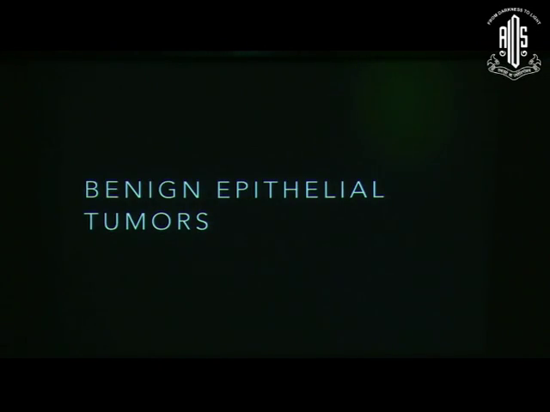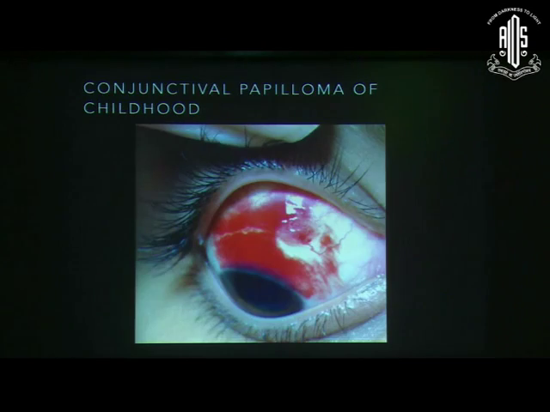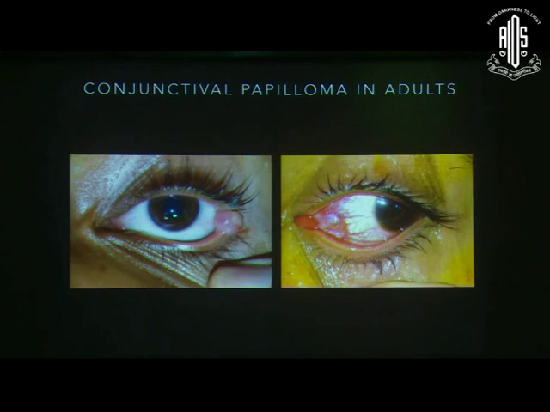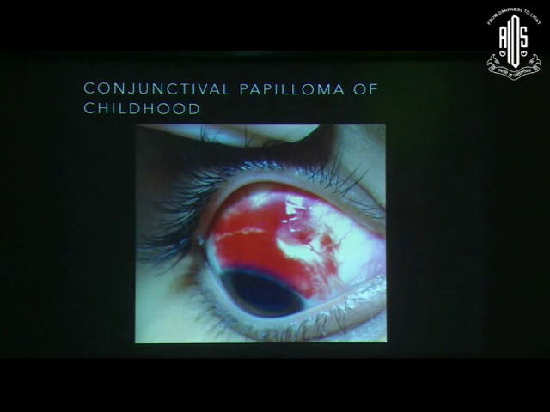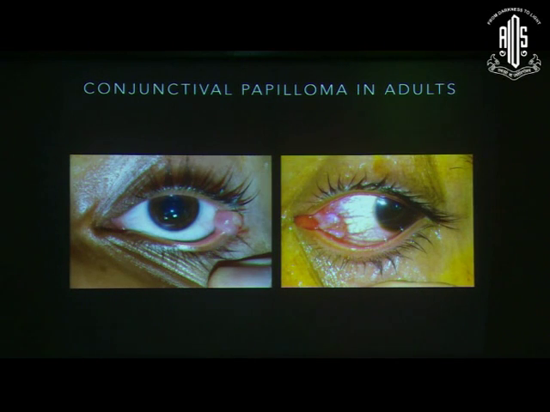Moving on to the adults, where the most common benign epithelial tumors are papilliform lesions or papillomas, as we see in the OPD. Now these may appear as pedunculated vascular tissues, and may arise from the fornices. The difference we see when such a lesion presents in childhood or in adults is that in childhood these lesions are much more red. They may also bleed a lot in papillomas of childhood, whereas in adults they are a little more pale and pink colored.